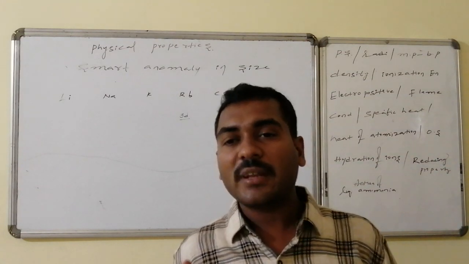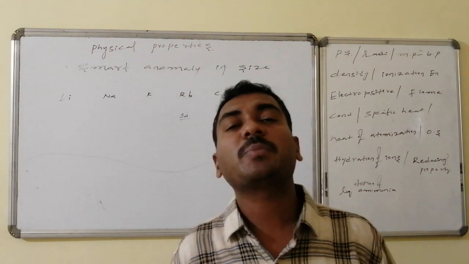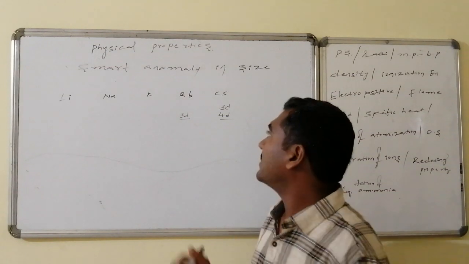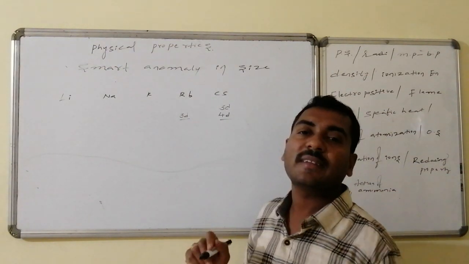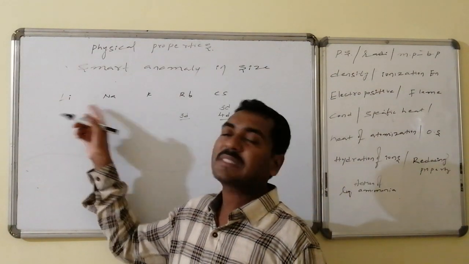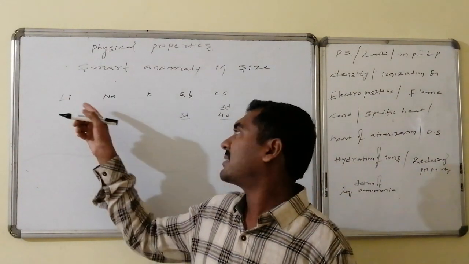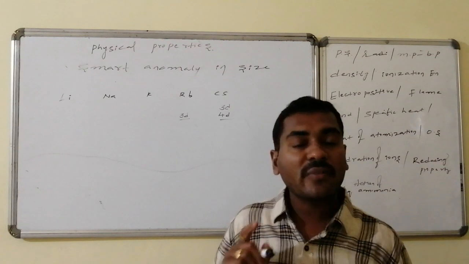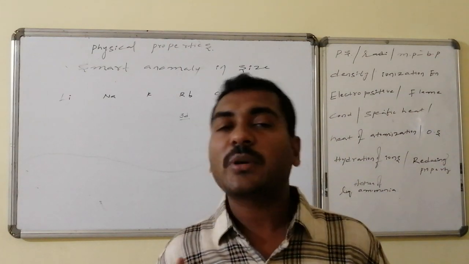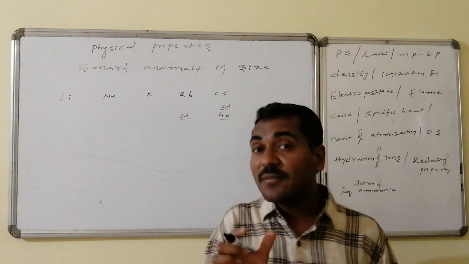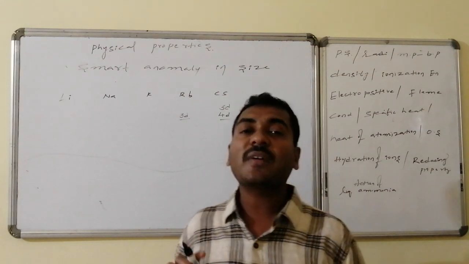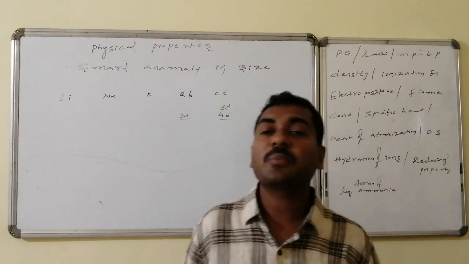So therefore, in reference to those particular elements, if you make a discussion, here size increment is less, here also size increment is less. Here, as the first and second orbits are taken as reference, size increment is less. But from sodium to potassium, potassium is greater in size compared to sodium, and the difference in size, that growth value, is higher in the case of potassium.